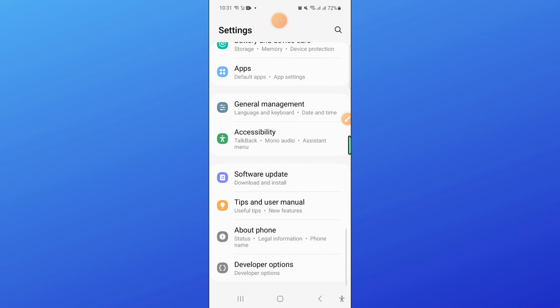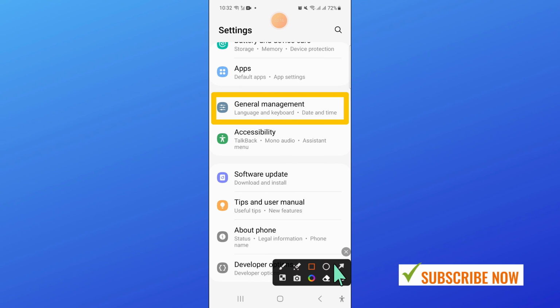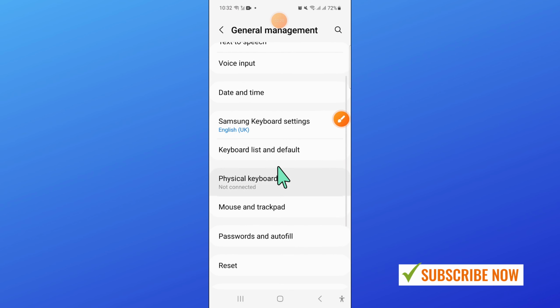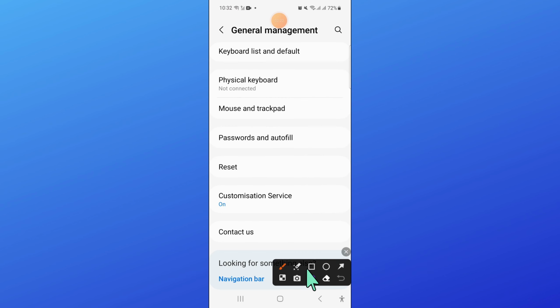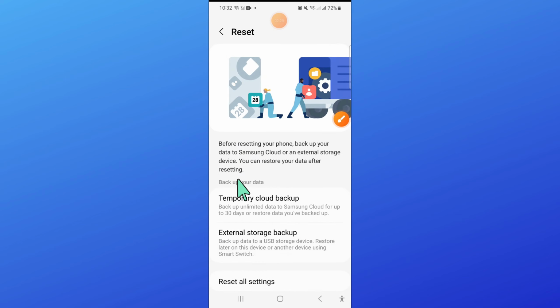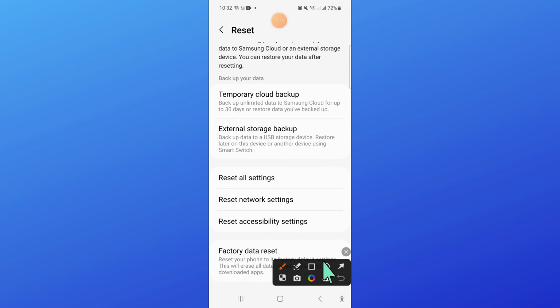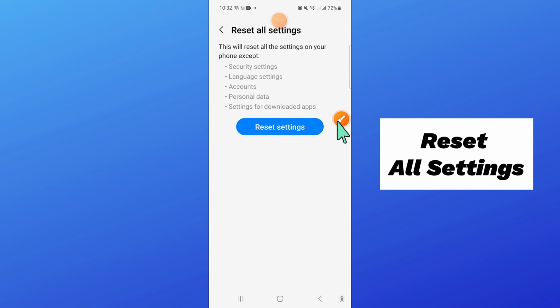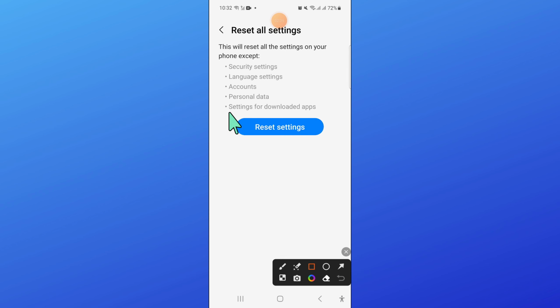and now in settings open general management. Now in general management scroll down and click on reset and then click on reset all settings. Now again click on reset settings to confirm.